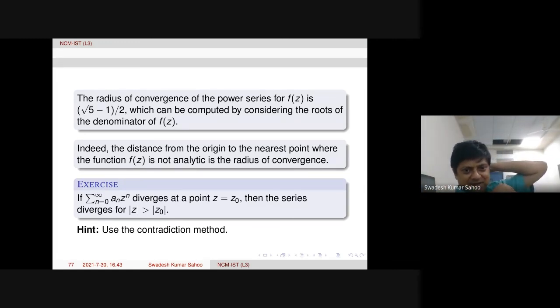This is the reason it is used here. Therefore we are taking the nearest point where the function is not analytic, because beyond that the series will be divergent and the function will not be analytic. Anyway, this is a very simple exercise for you. You can try using the contradiction method. And I think I'll stop here. Thank you so much. And if you have any question, we can discuss.